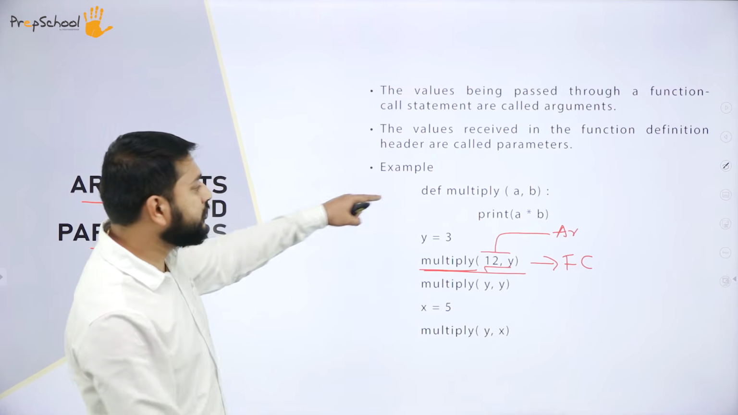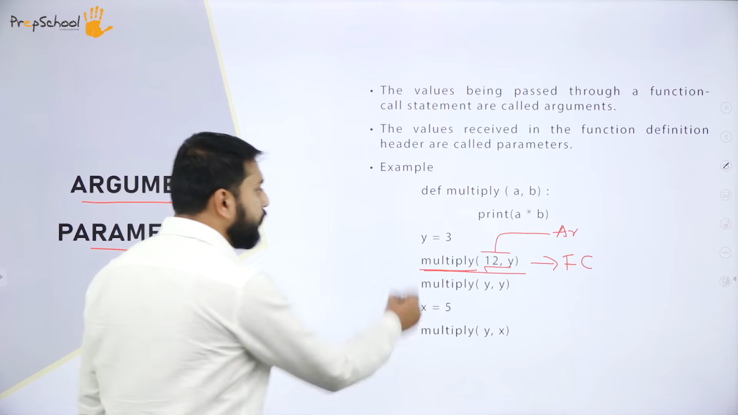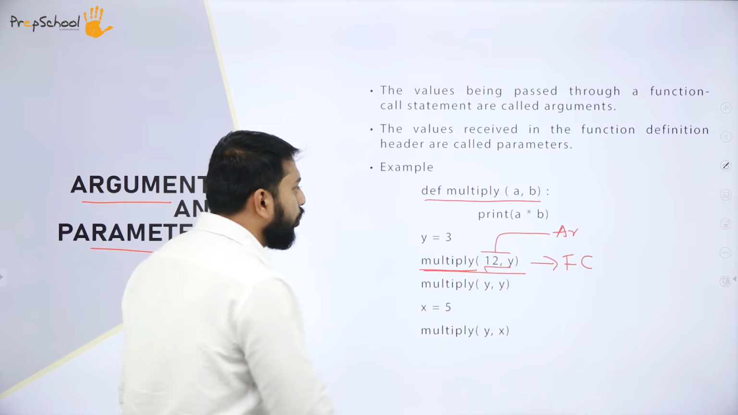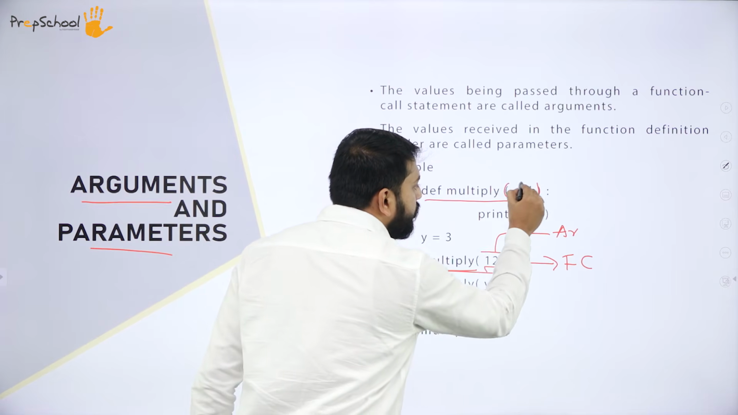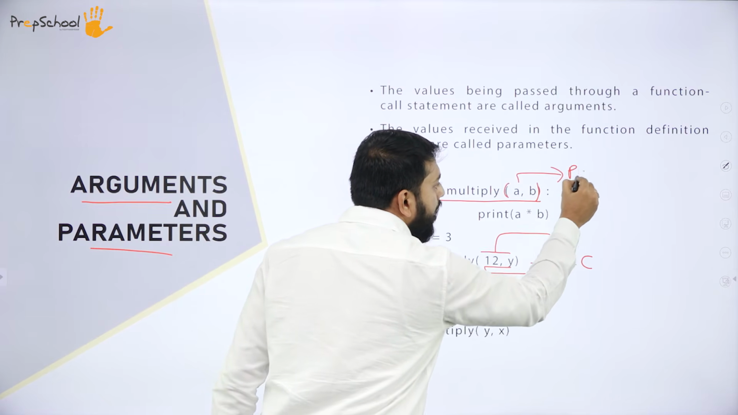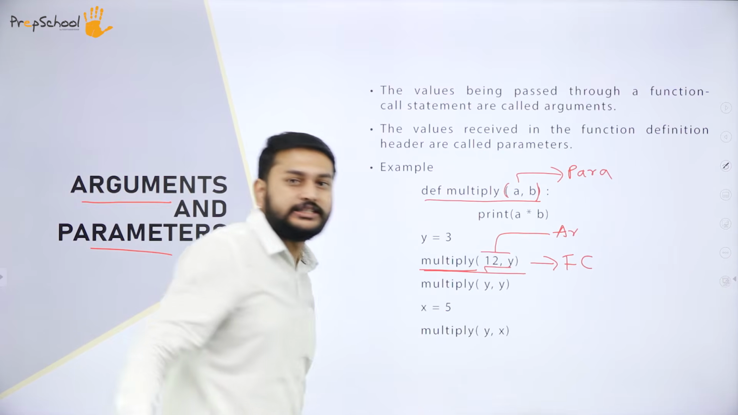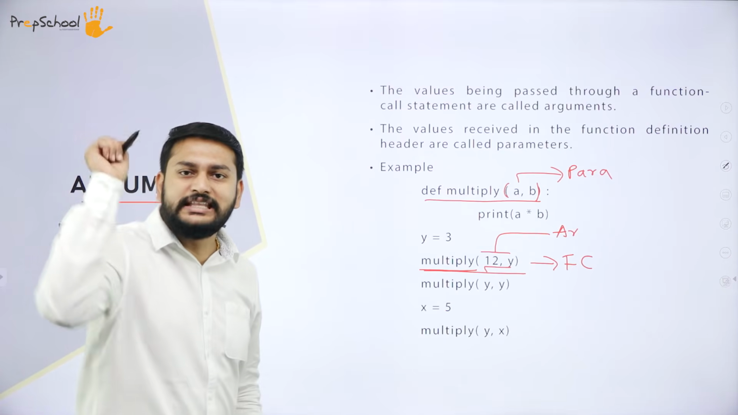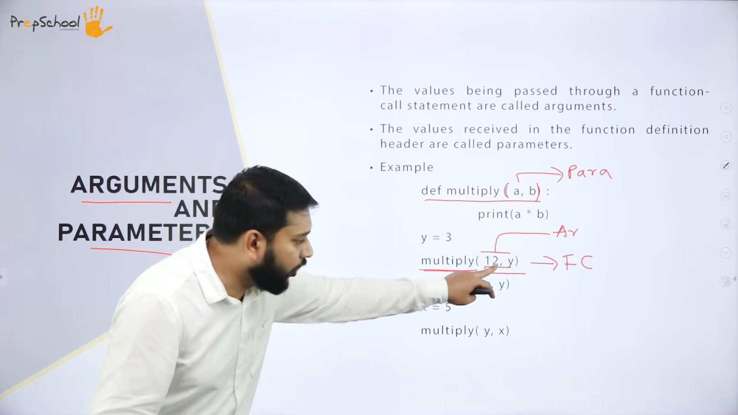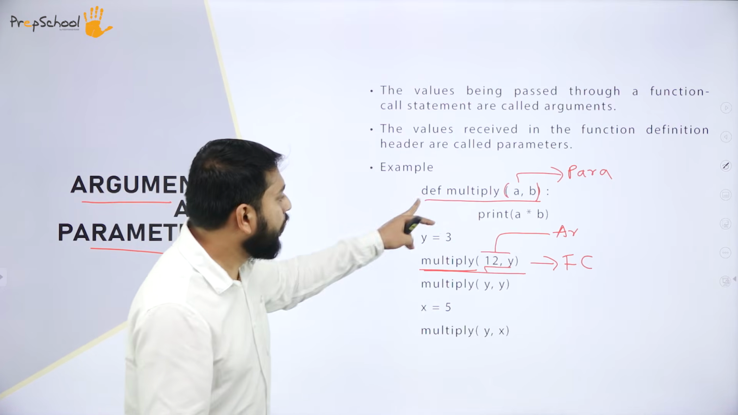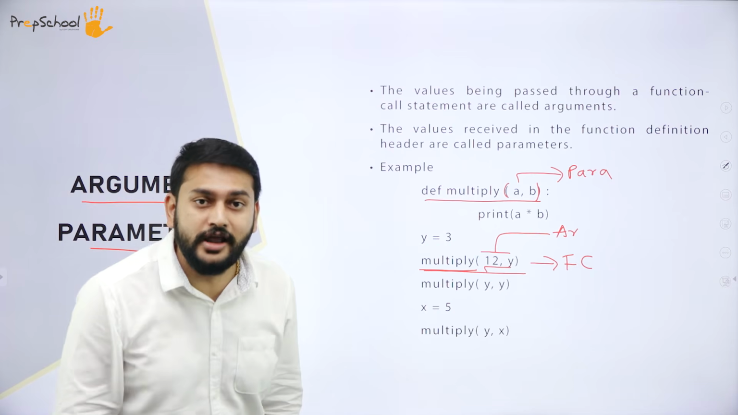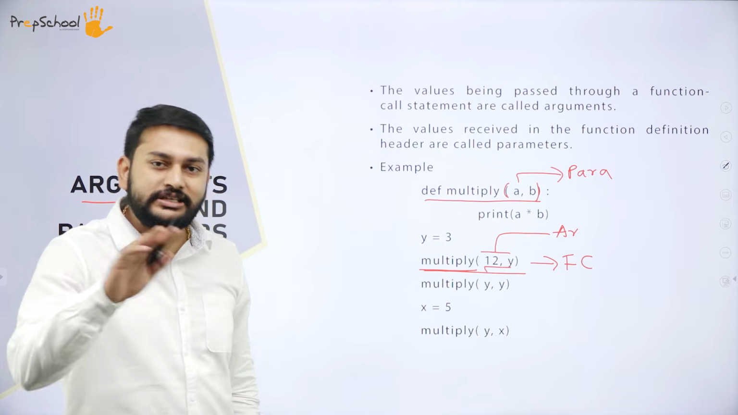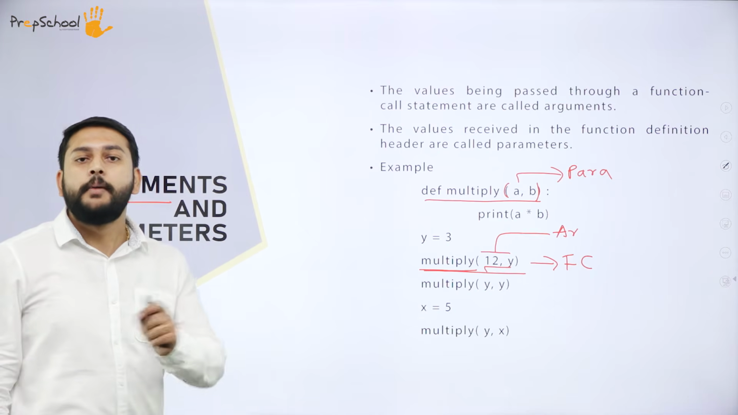So let us go back to the definition of the function. If you have anything inside the header of the function, within the parentheses, whatever you have, this is what I will call a parameter. Please note, whatever I have inside the function call, I will call an argument. Whatever I have inside the function header within the parentheses, that is what I will call a parameter. So this is the difference between arguments and parameters.